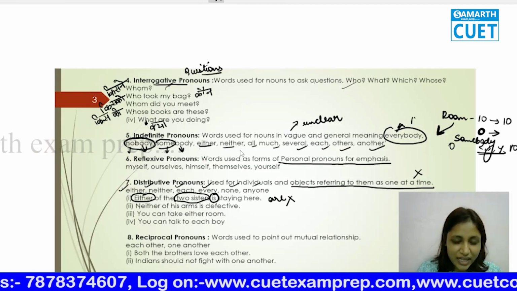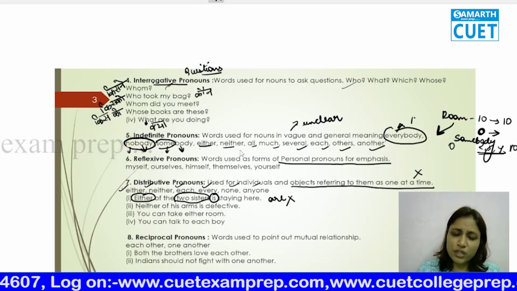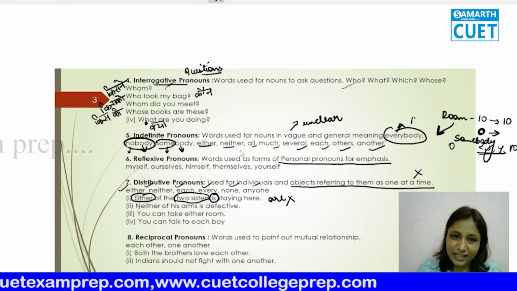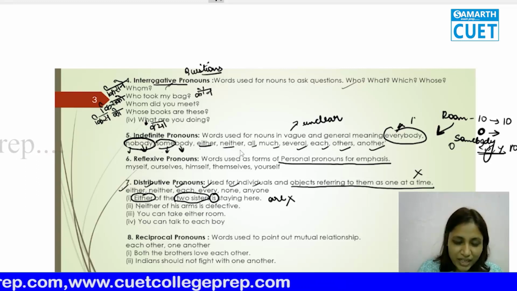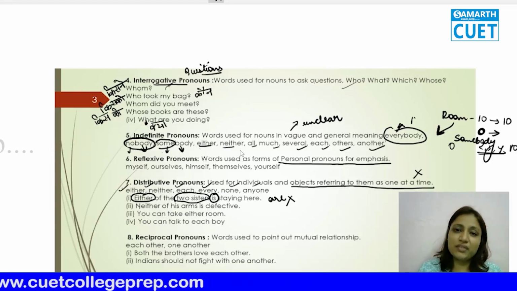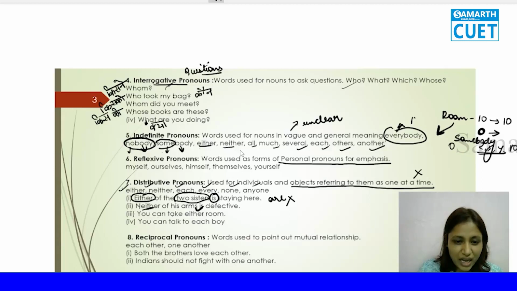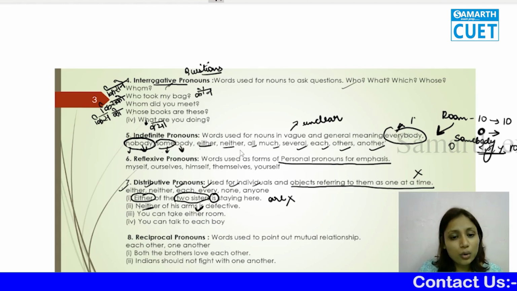The second is neither. So neither also is singular. That means neither of his arms, यानी दोनों में से कोई नहीं is defective. That means दोनों हाथों में से एक भी defective नहीं है. So neither will also take singular verb. You can take either room. तुम कोई भी कमरा ले सकते हो.